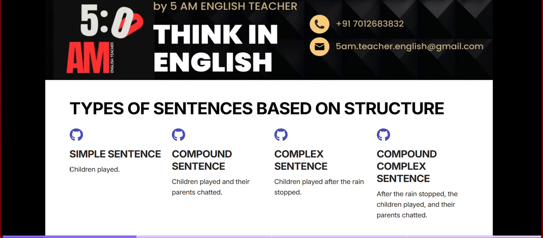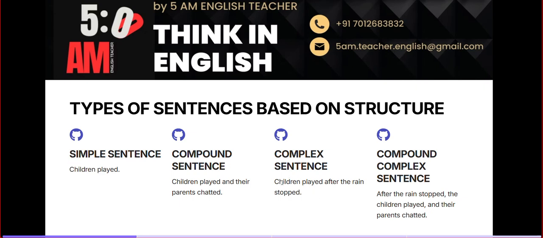Look at this sentence. Children played. So, children, the subject is there, played, the verb is there. So just by using a subject and verb, we can create a complete meaningful sentence. This can stand independently. So, we can call it either an independent clause or a main clause. Exactly. That's the point.